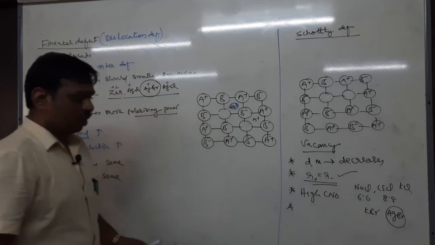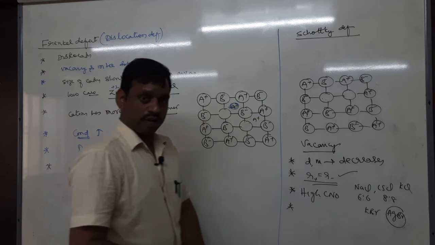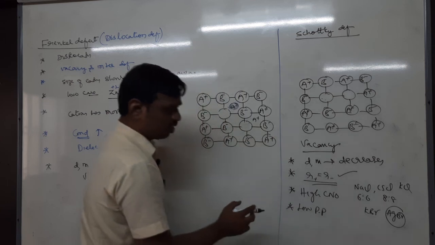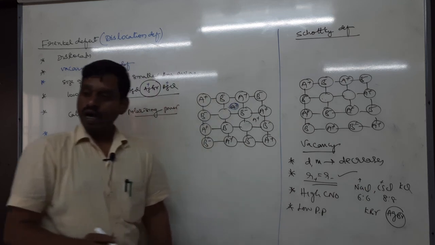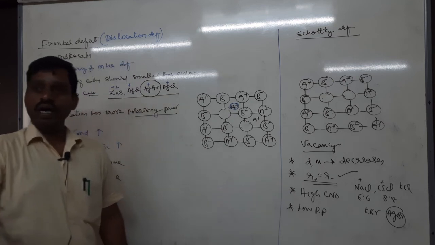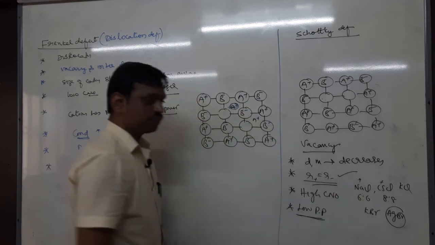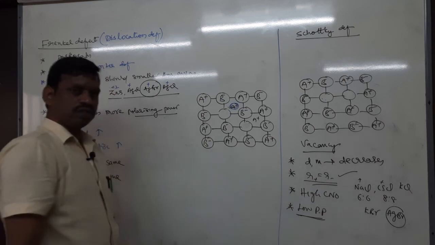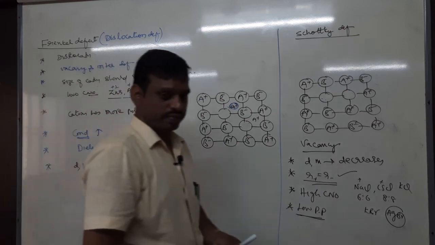Now in case of Frenkel defect, generally cations having high polarizing power form it, but here usually low polarizing power. Na plus, Ag plus, Cs plus, all these are alkali metals, and alkali metal cations have low polarizing power. D block metal cations have high polarizing power. So usually low polarizing power cations can form Schottky defect. These are the quite opposite points compared to the Frenkel defect. Okay, that's it. Take down.